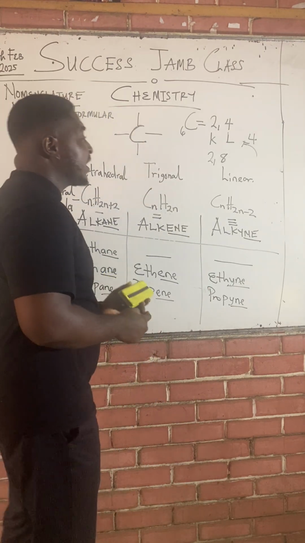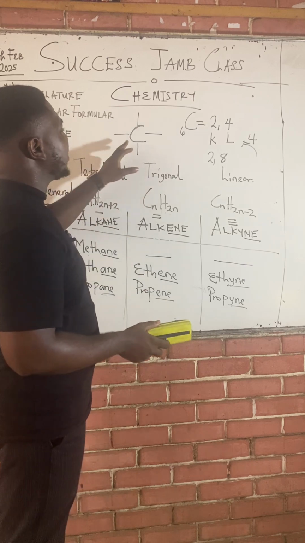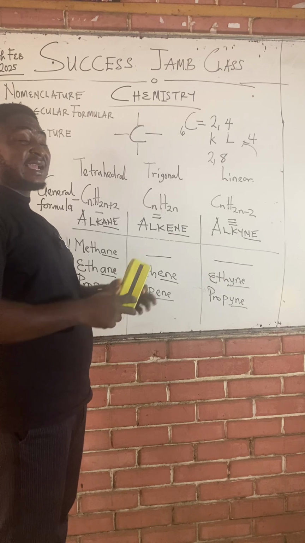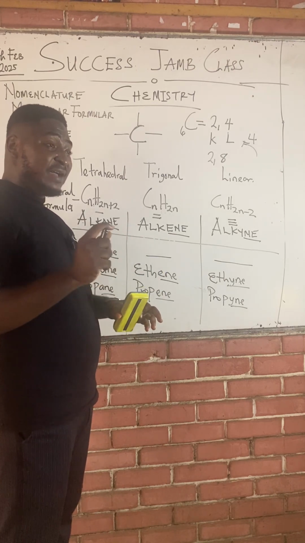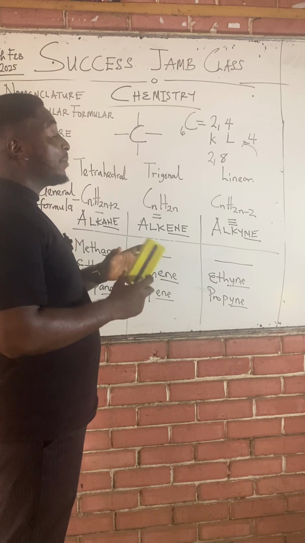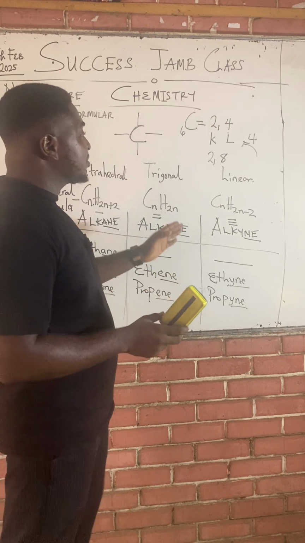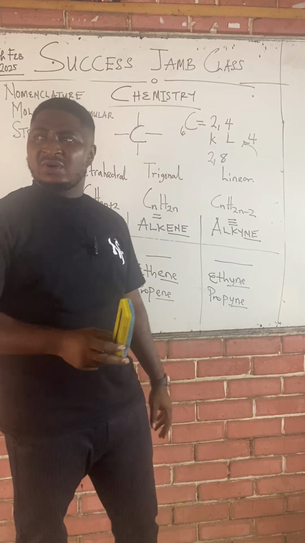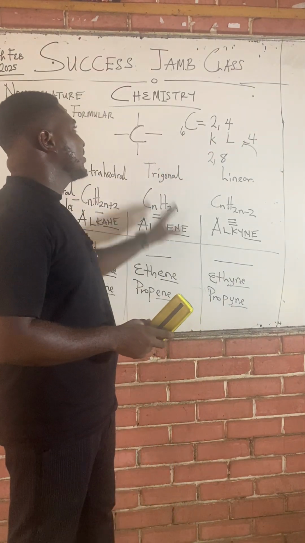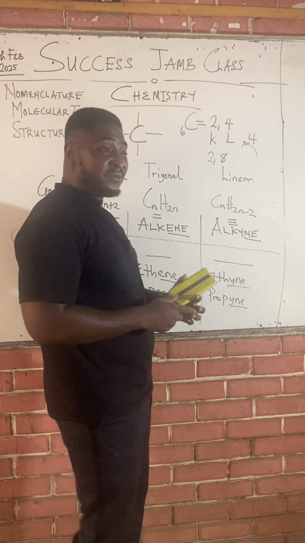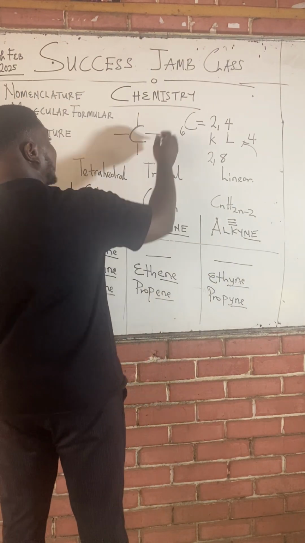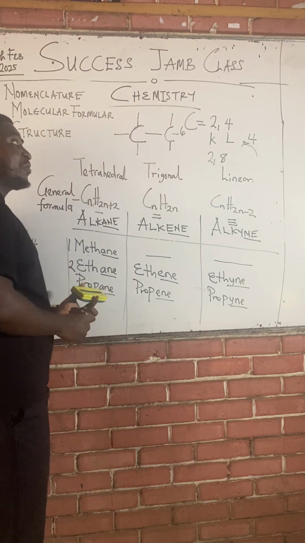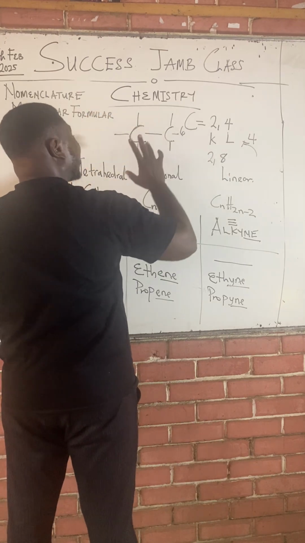So when drawing the structure of organic compounds, you must ensure that every carbon in the organic compound has exactly 4 bonds. Any organic structure with any carbon that is not up to 4 bonds is already a wrong organic structure. Every carbon in the organic structure should have 4 bonds. Because carbon is 2, 4, it will require 4 more electrons to attain an octet state. Hence, when you draw the structure, each carbon must contain 4 bonds. If this compound was ethane, which is 2 carbons, this other carbon must still have 4 bonds. So before you even determine what to fill up all these spaces, first get the bond structure correctly.